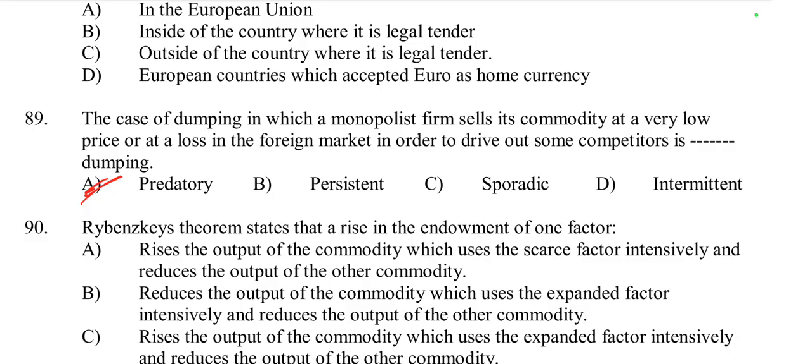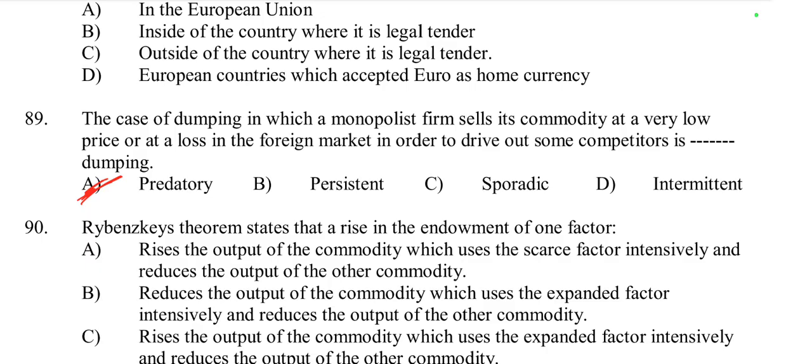So it generally occurs to drive out the competitors from the markets. Its main goal is to eliminate competitors and gain control over the market. Once the competitors are driven out, the firm can then raise prices to recover its losses and earn higher profit. So this is called predatory dumping.